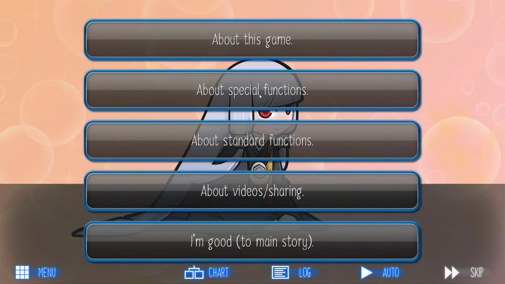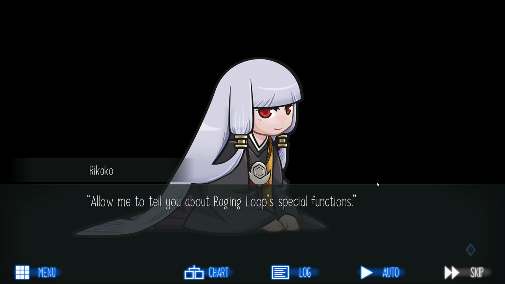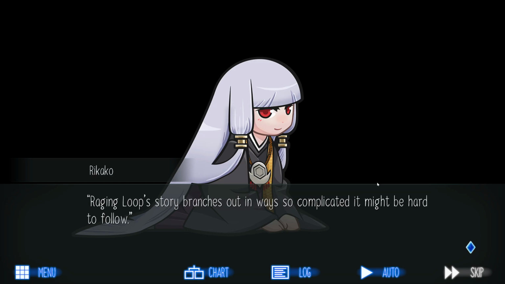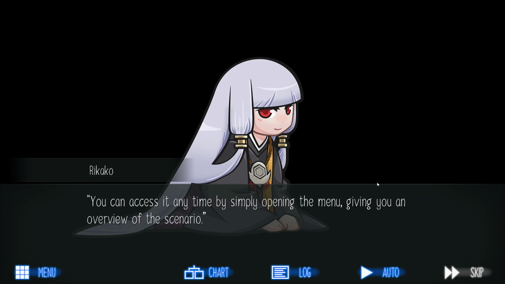About special functions. Allow me to tell you about Raging Loop's special functions. Raging Loop's story branches out in ways so complicated it might be hard to follow. But there's no need to worry, for we have included a handy function called the scenario chart. You can access it anytime by simply opening the menu, giving you an overview of the scenario.